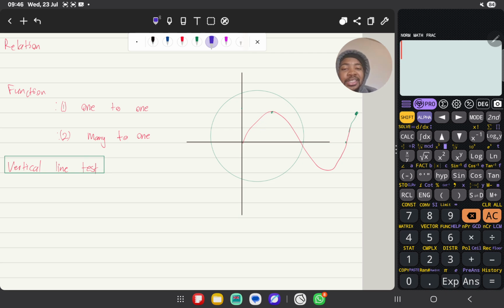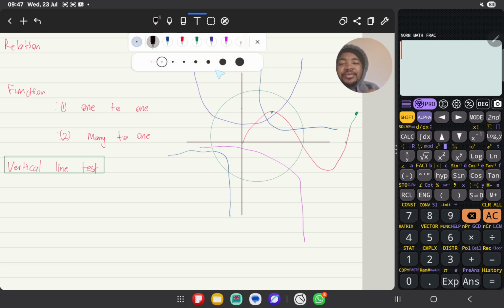We have a sine function, my parabola, perhaps my exponential, and this is now a hyperbola. Within all of these, there's this thing we call a vertical line test.